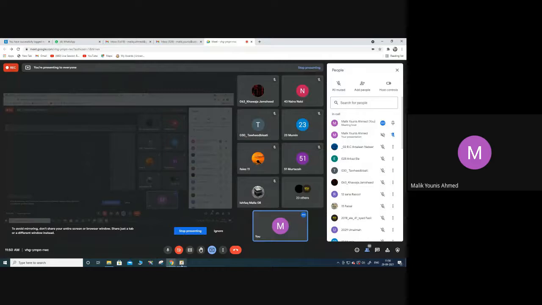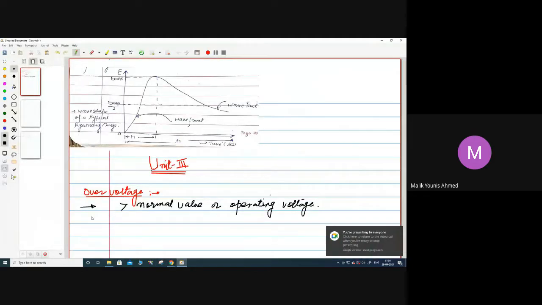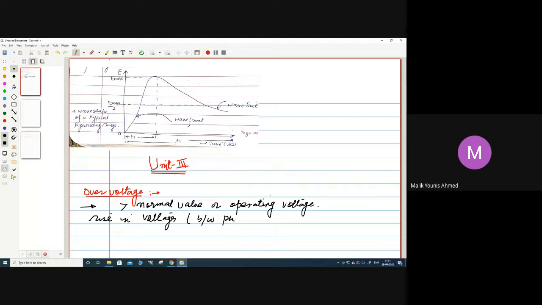Okay. So over voltage, what are the causes of over voltages? First, before the causes, how they occur. It's very important to know how over voltages occur. They can occur as a rise in voltages between phases.